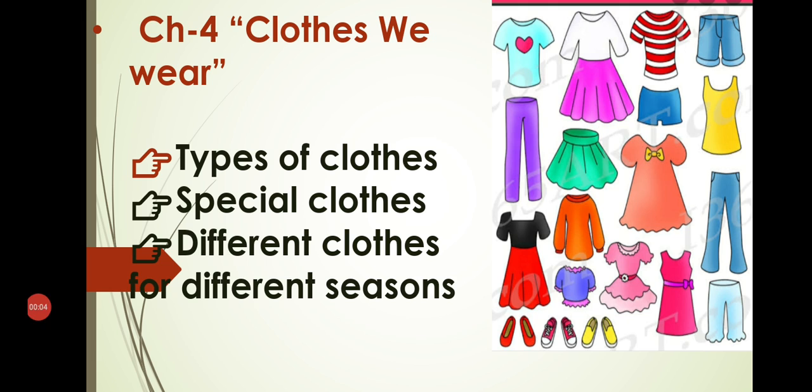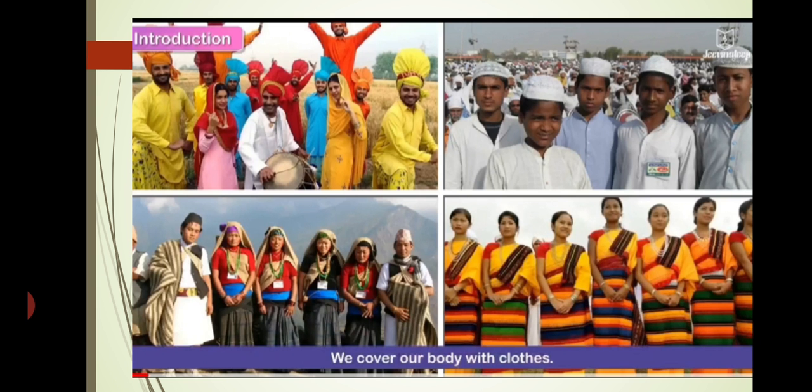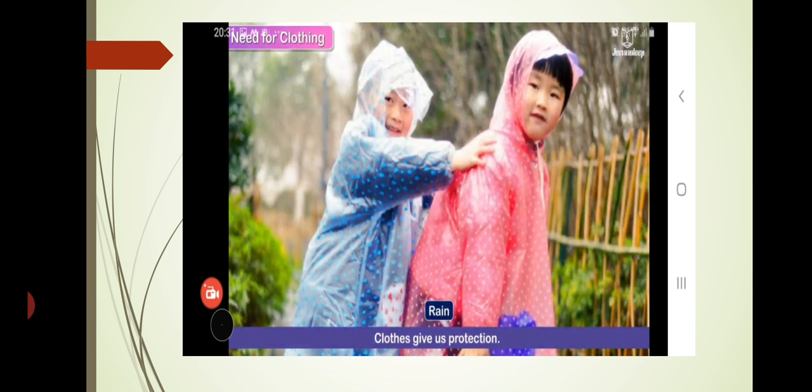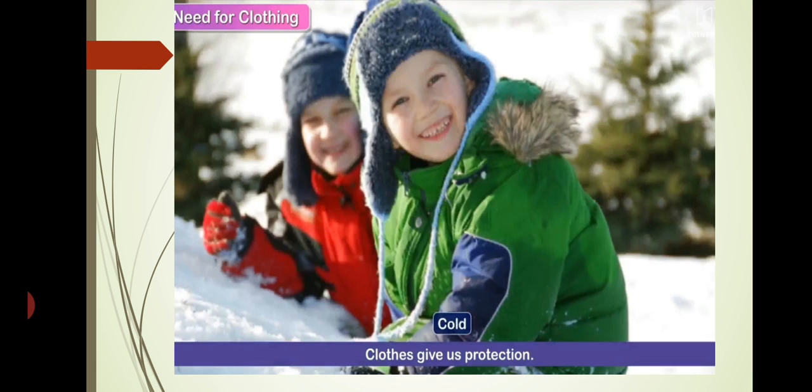In today's SST class, we will discuss chapter number 4, Clothes We Wear. In this chapter, we will read about types of clothes, special clothes, and different clothes for different seasons. So let's start. Children, why do we wear clothes? We wear clothes to cover our body, and clothes protect us from dust and bad weather. They also protect us from rain, dust, and cold as well.